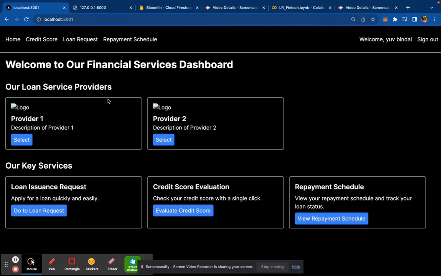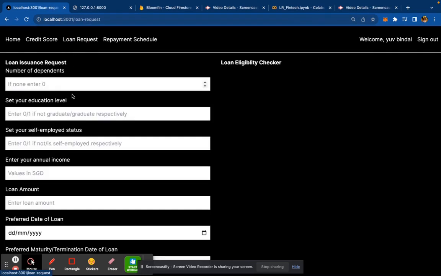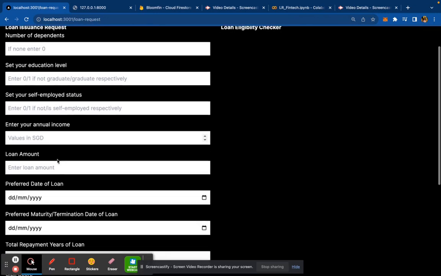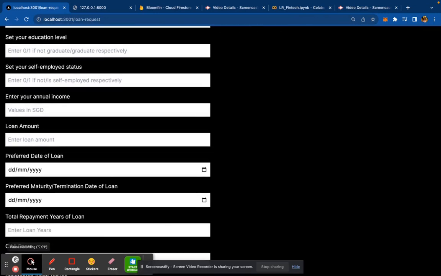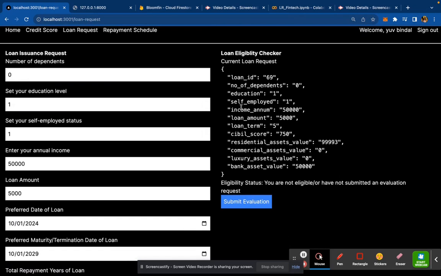our application. For our services, first, you can go to our loan request form and issue a loan request. I'll be shortly back after I fill this out. All right, so I'm back. And as you can see, we have filled this form out.